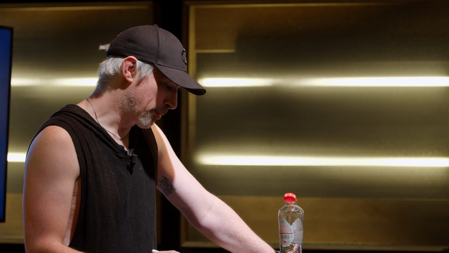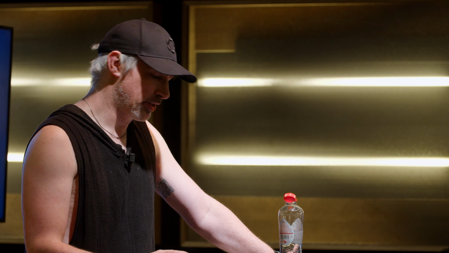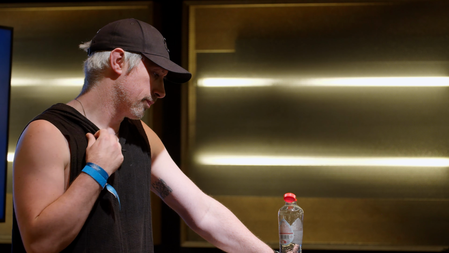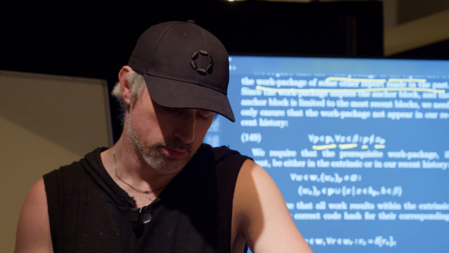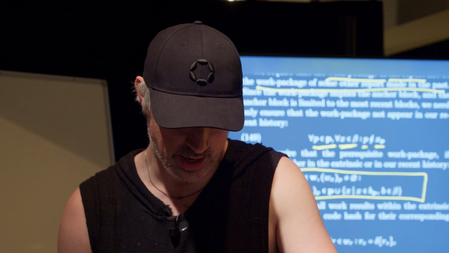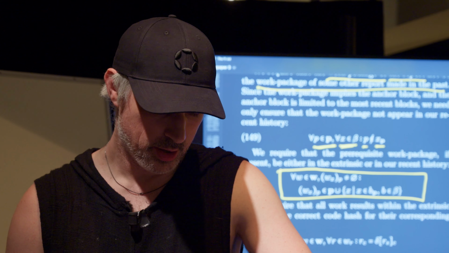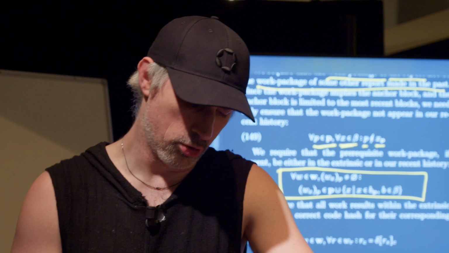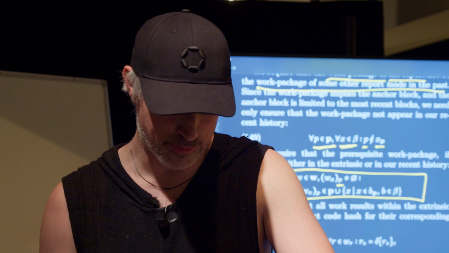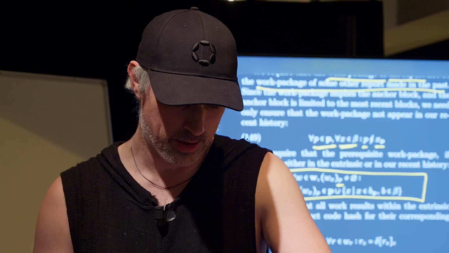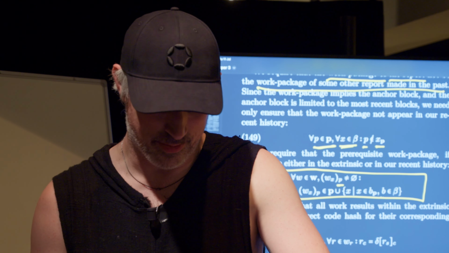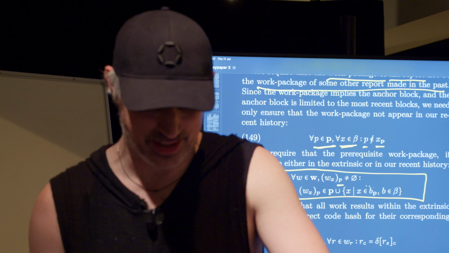The prerequisite work package. As I mentioned earlier, we can specify prerequisite work packages. We have some formal requirements here: for all work packages coming on the chain that do not have an empty prerequisite work package hash, make sure that it's in our recent blocks.